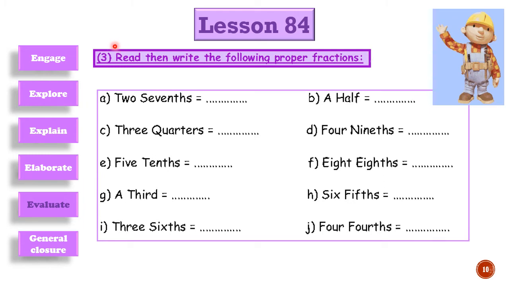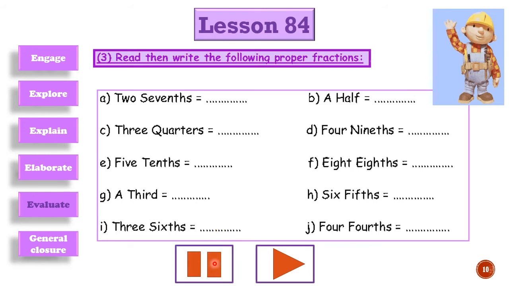Yes, we have this exercise number 3. Read then write the following proper fraction. Press pause to have your time. Then press play to listen to our explanation of your work. 2 sevenths equals, yes, 2 over 7. 2 parts out of 7.